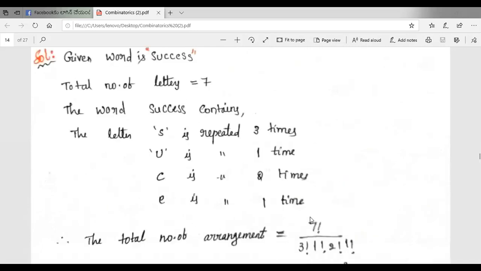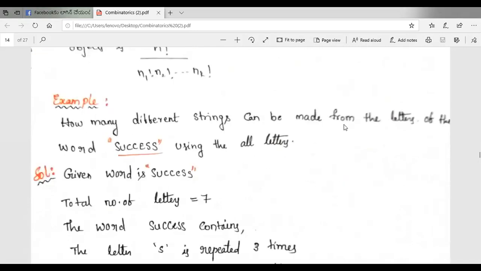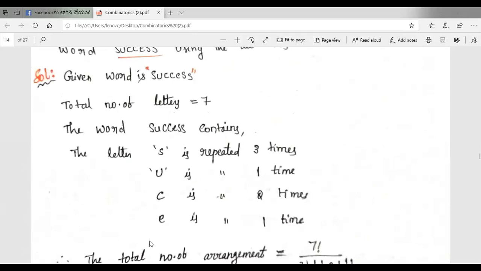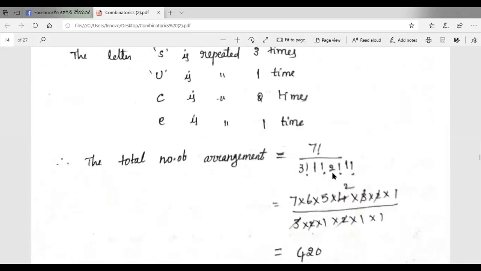How many different strings can be made from the letters of the word success using all letters? The given word is success, in that the total letters are 7. The letter S is repeated 3 times, U is repeated 1 time, C is repeated 2 times and E is repeated 1 time. So the total number of arrangements of these letters is equal to 7 factorial by 3 factorial, 1 factorial, 2 factorial, 1 factorial. So the value is 420.